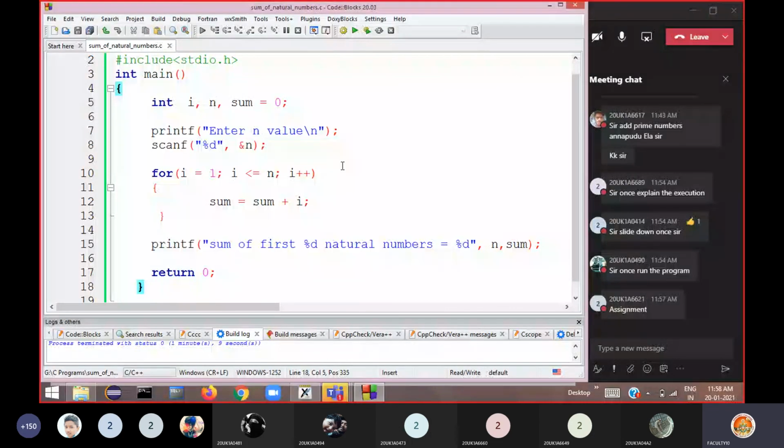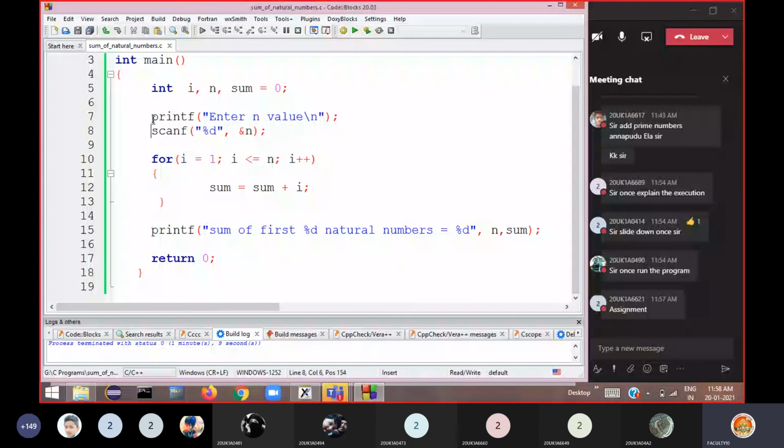So this is a simple for loop here. Now see here, this is the body of the for loop, with an open brace and closing brace. When there is only one statement to be executed in the body of the loop, there is no need to write these braces.